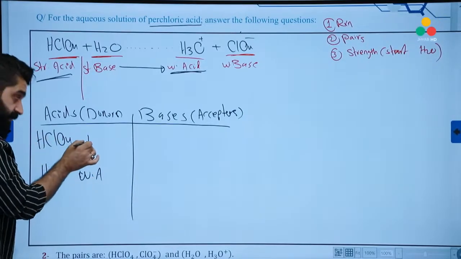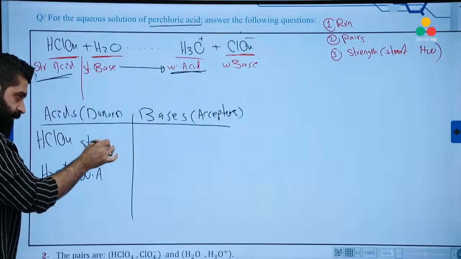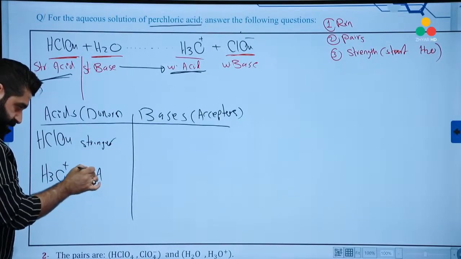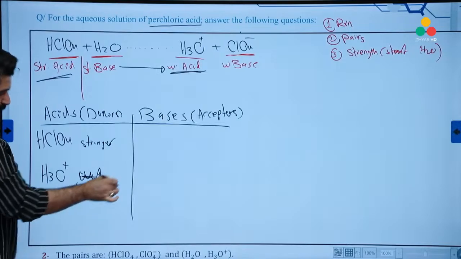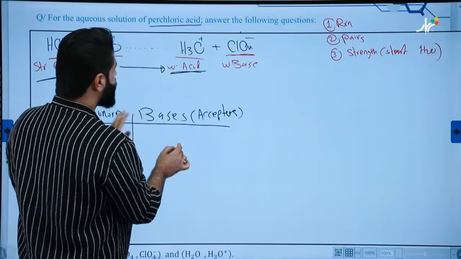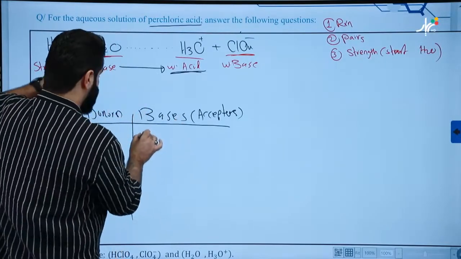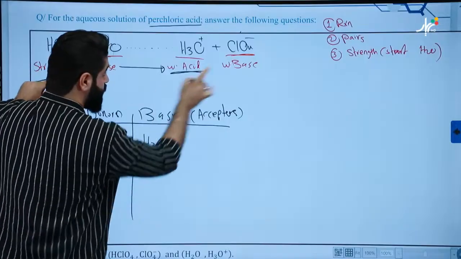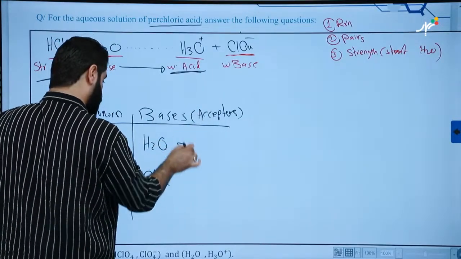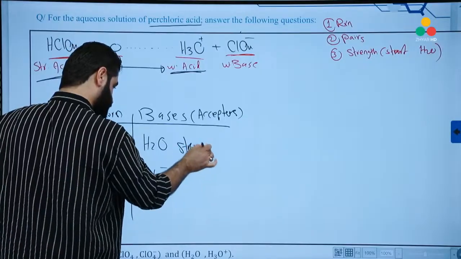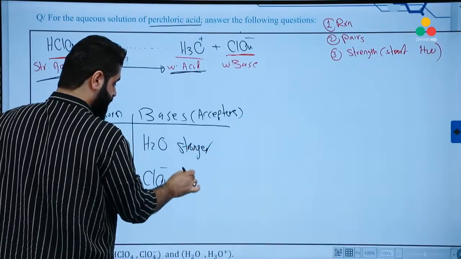This is stronger, and this one is weaker. How about the bases? We have 2 bases: the first one, H2O, and ClO4. This is the stronger base. This is the weaker base.